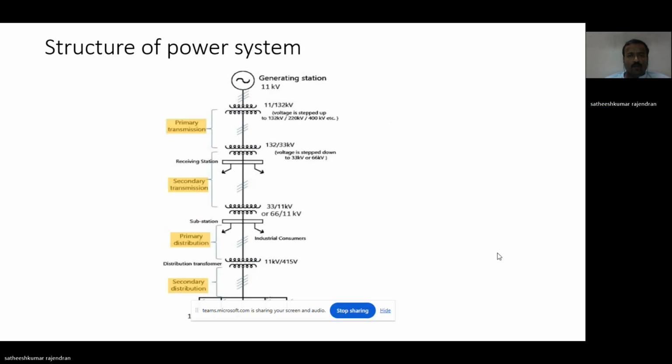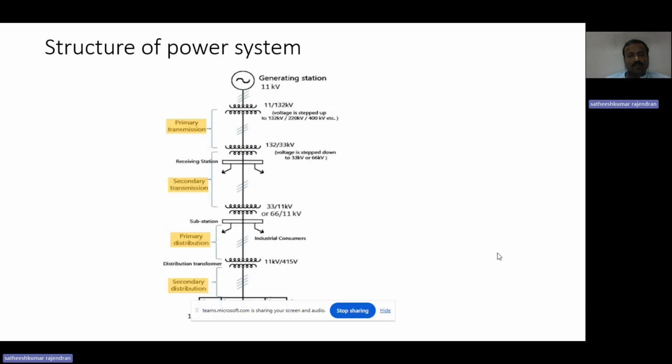Next, the 132 kilovolt is received by the receiving station, and then it is stepped down to 33 kilovolt at the receiving station. It can be stepped down to 33 or 66 kV based on the receiving station. Then this stepped down voltage is once again stepped down to 11 kilovolt for the substation.